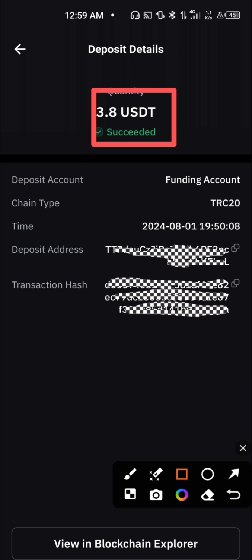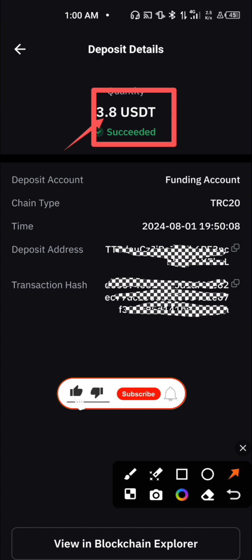So I'm going to take us through some steps so we'll be able to get started using this platform that is going to be paying us at least 3.8 USDT every single 24 hours. I'm going to take us through the registration aspect, what you need to do in order to earn 3.8 USDT or more every single 24 hours, and also last to show you how you can withdraw your earnings. One thing is making money online, another thing is being able to withdraw your earnings online. Now, with all this being said, let's jump straight into the video.